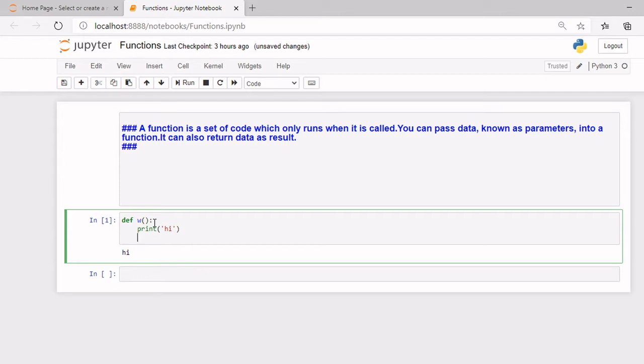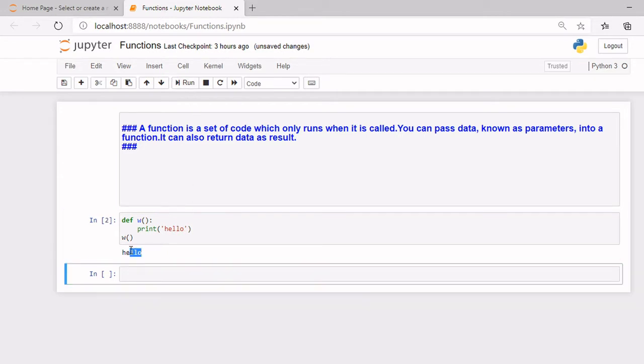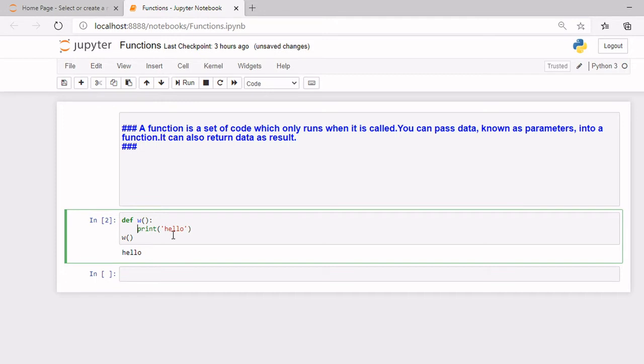Now you'll be like, oh, how should I execute it? To run a function, you need to call it. So how do you call it? To call it, you just need to write the name of the function and brackets. So this is how you call it. Call it basically means running it. Now as hi is already typed here, I will just make it hello. Now when I run it, you can see it says hello. That means the function has been executed. So this is how you call a function.